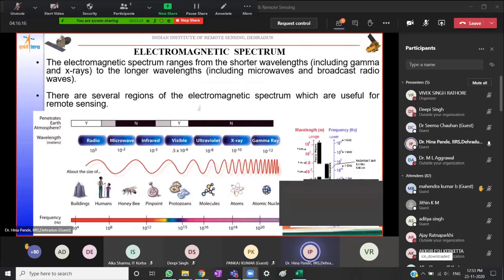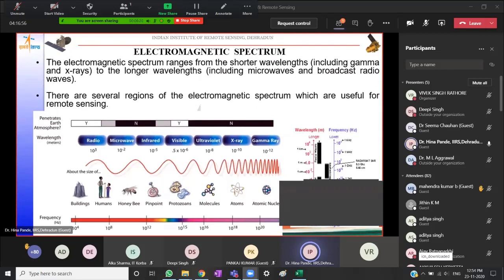So the spectrum, as we know, ranges from shorter wavelengths to longer wavelengths. The shorter wavelengths are gamma rays, X-rays, UV rays, and so on. It ranges from these shorter wavelengths to the longer wavelengths, which include microwaves and also the long broadcasting radio waves. Several regions of the electromagnetic spectrum are useful for remote sensing. As you can see in this figure, shorter wavelengths: gamma rays, X-rays, ultraviolet rays. After that, we come to the visible portion.